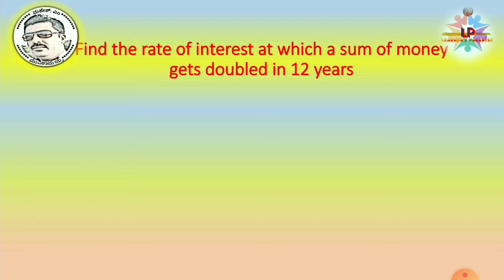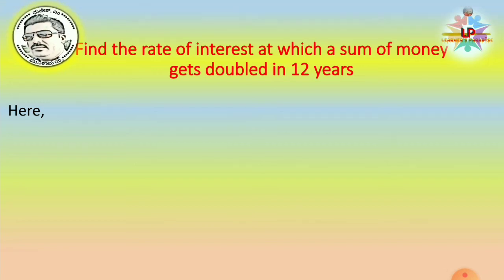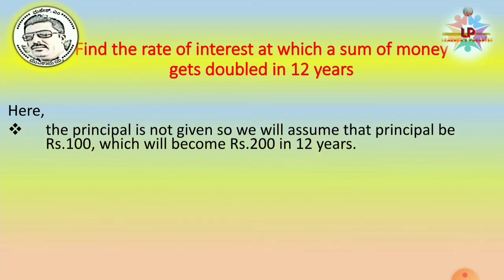So now let us see what all the things are given here. Here it is mentioned that we have principal. The principal is not given. So we will assume that principal is 100. So when we assume the principal is 100, in 12 years it will become 200. That means the amount is 200 now after 12 years.